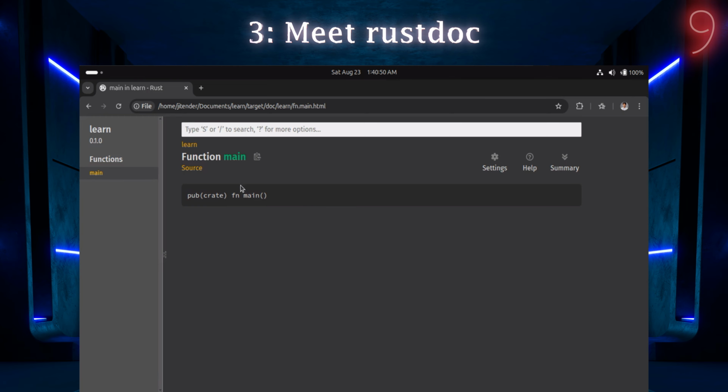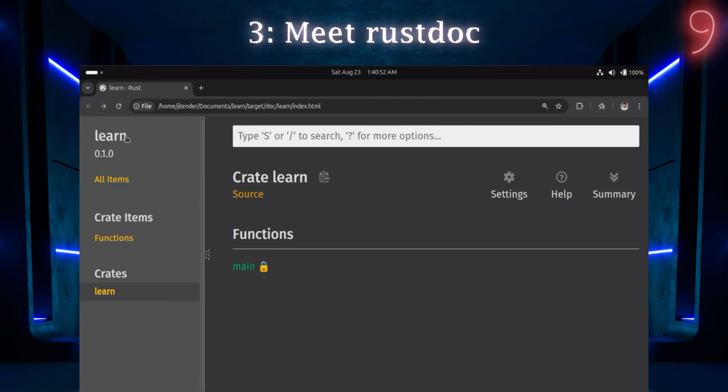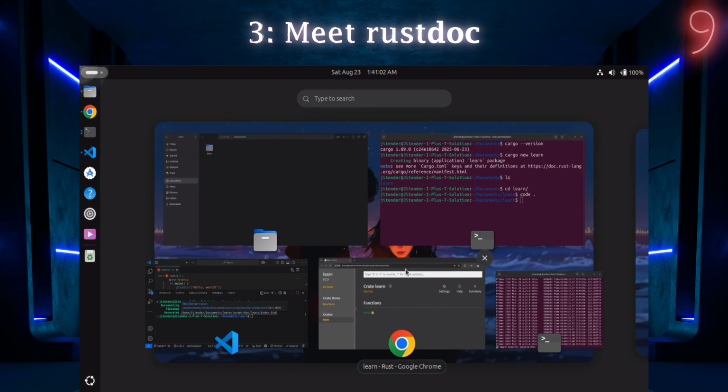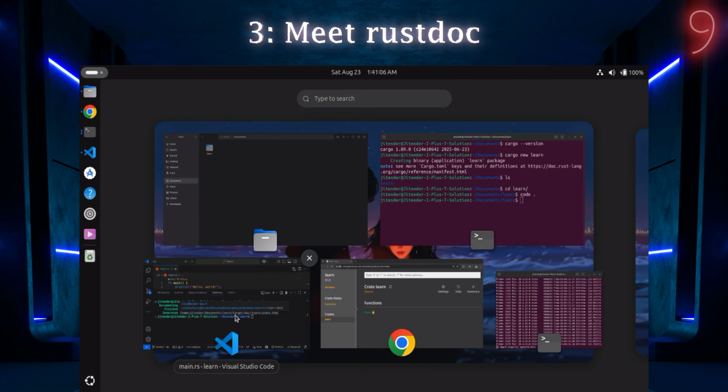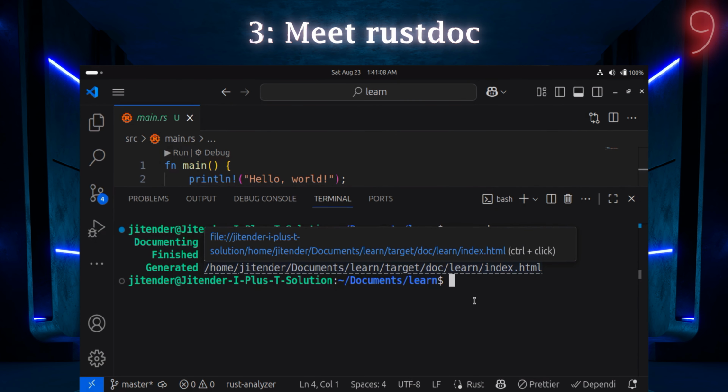Okay, now you can see we aren't able to understand exactly what this is, and nothing is written about this function, what this function is doing and all, right? So what we will do is move to our VS Code. Let's keep it side by side. So okay, this is our code.